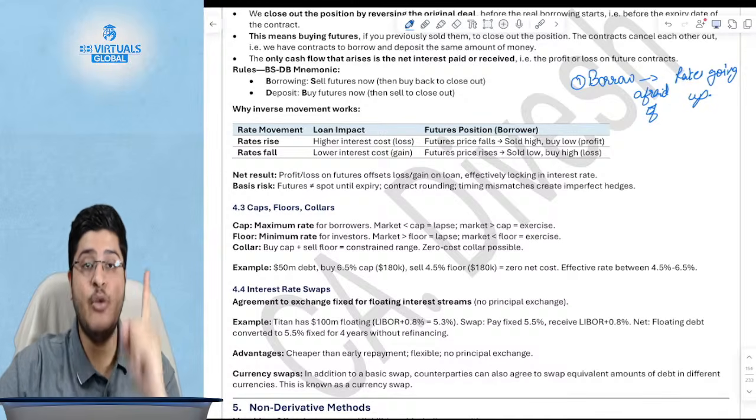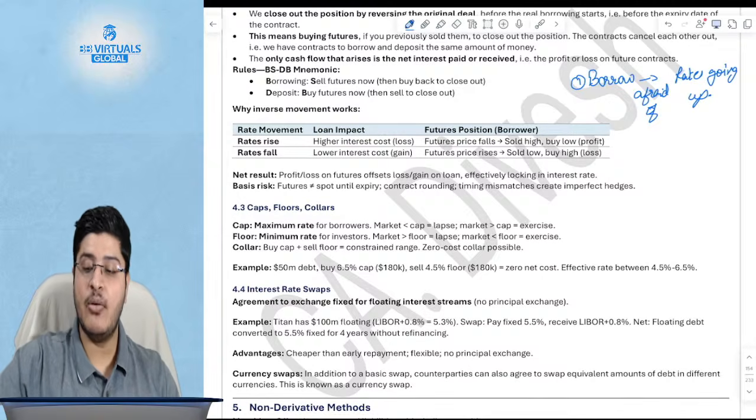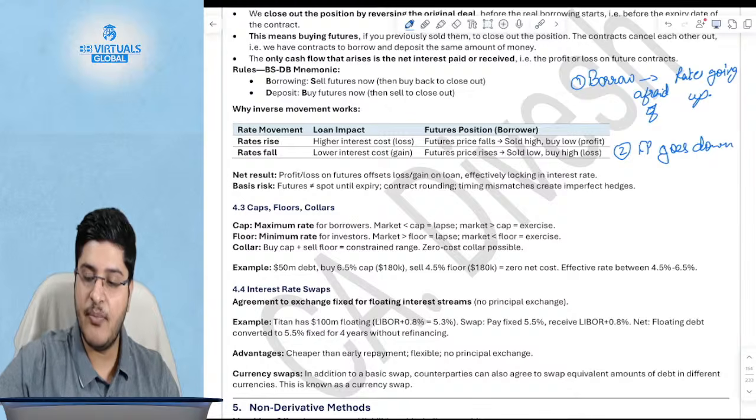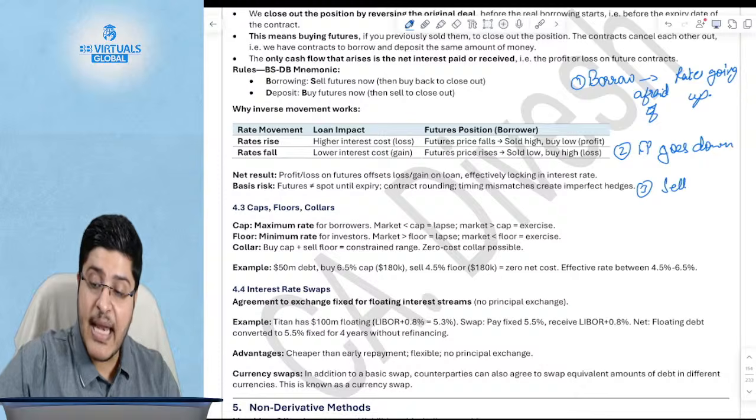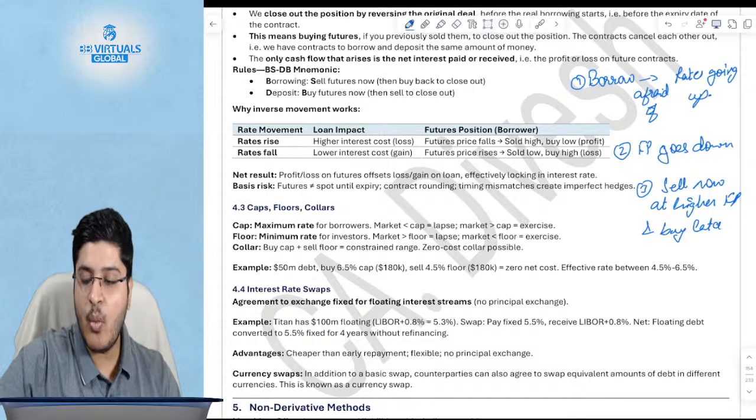In what situation do you benefit if the future price comes down? Where you sell now at a higher future price and then buy later when the future price goes down.